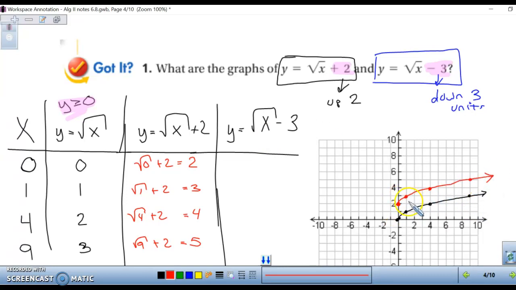So notice all of our points just got moved up 2 points. So then we know if all of our points are just moving up 2 in this one, then in our second graph, which I'm going to do in blue, they're just moving down 3. So we'll have a negative 3, negative 2, negative 1, and 0. So 0, negative 3, 1, negative 2, 4, negative 1, and 9, 0.